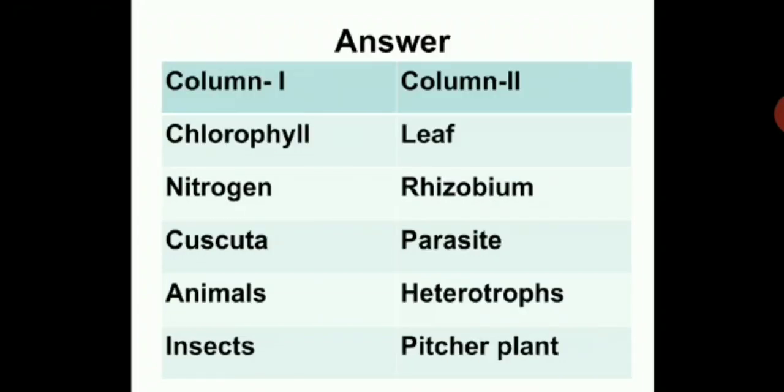Let us see. Chlorophyll is present in the leaf, so relevant over here. Nitrogen is fixed by rhizobium. Okay, so this is the rhizobium bacteria present in the leguminous plants. So again this bacteria helps in nitrogen fixation. So relevant over here, Cuscuta, parasite. Animals are heterotrophs because they depend on others for their food. They can't prepare their own food. Insects are eaten by pitcher plant. So this is column 1 and column 2. You have to write down only the answers in your notebook.